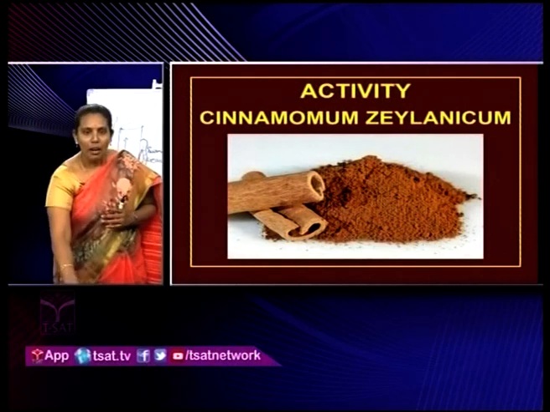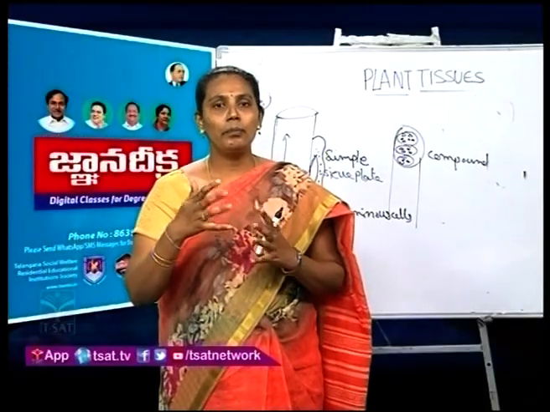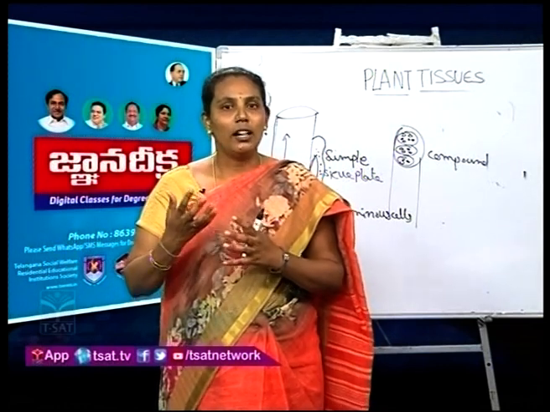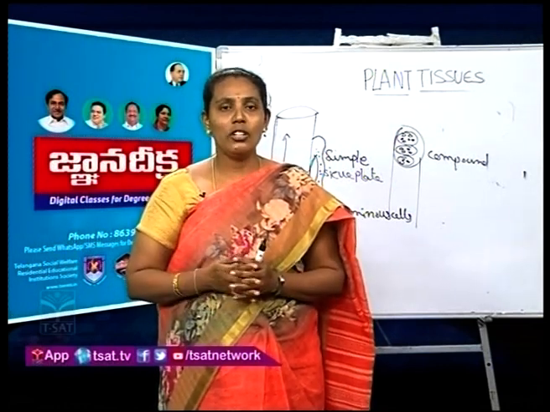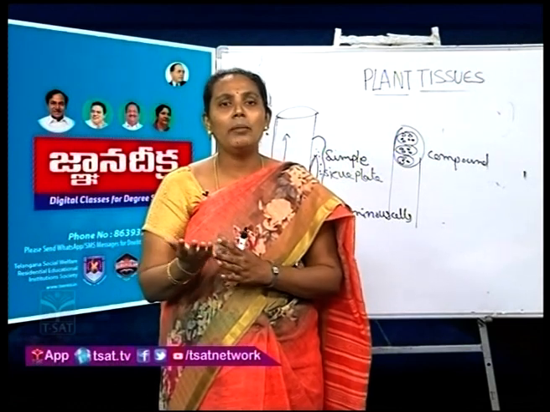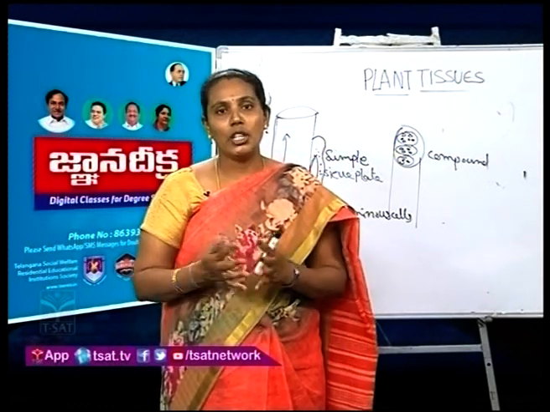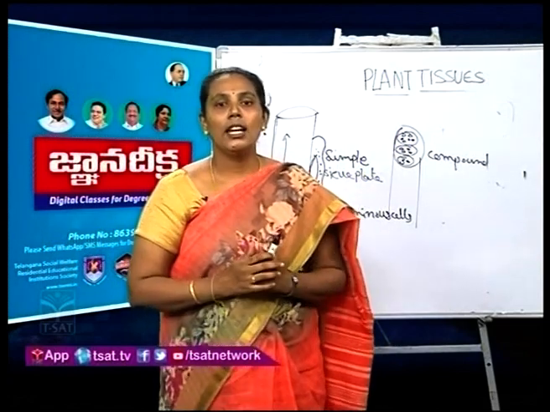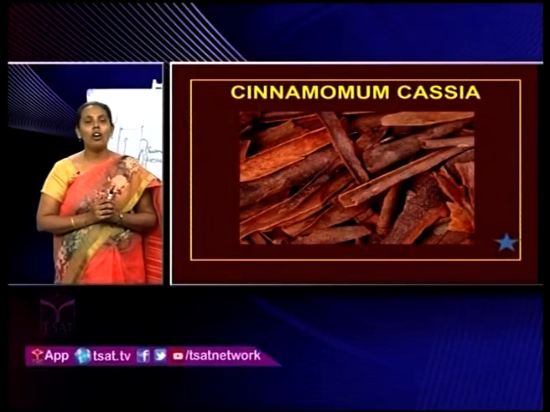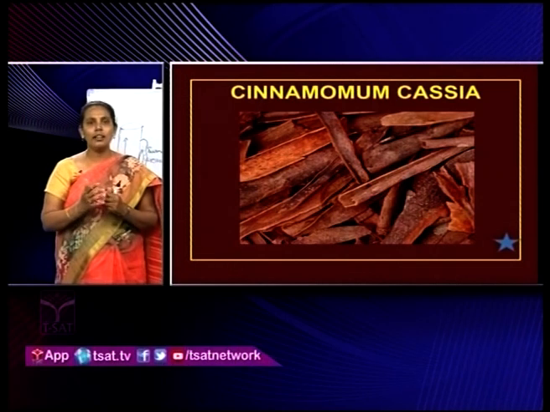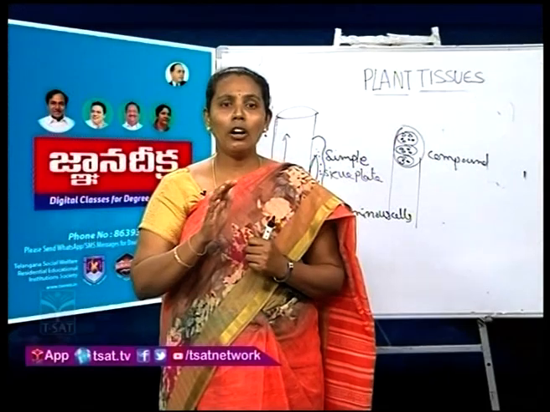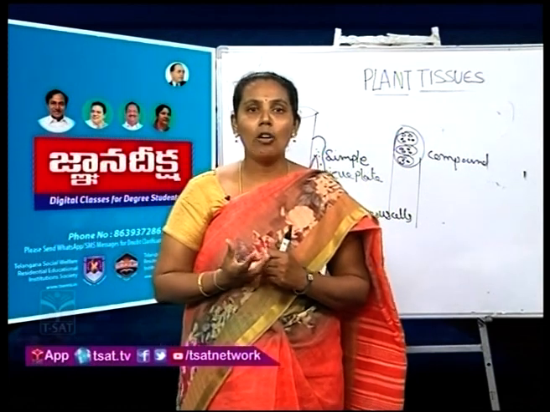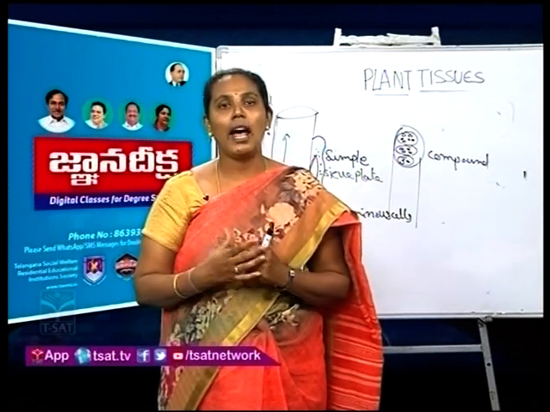Because nowadays there are so many powders available in the market, but we don't know whether they are prepared from the correct material or not, because they may be adulterated with some other material which is available very cheap.